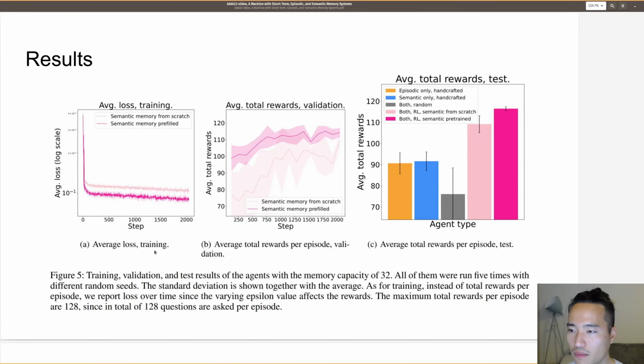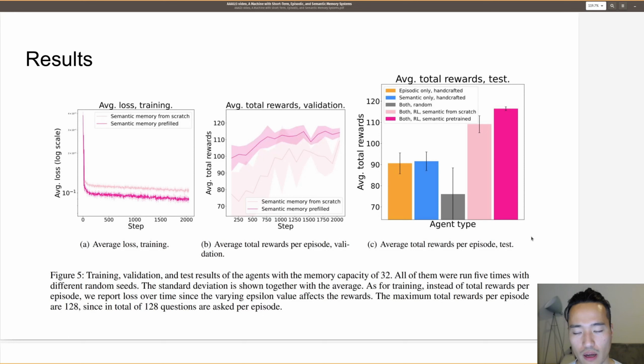Here you can see that actually the semantic memory system pre-filled agent is converging to a lower loss value than the one that starts from scratch. In the validation setup, we see a similar thing where the semantic memory pre-filled agent is not only learning faster but also converging to a higher optimum, thus having more total rewards than the one that starts from scratch.